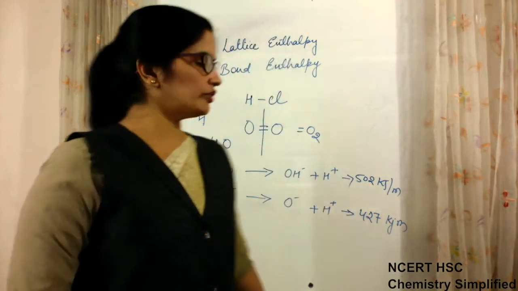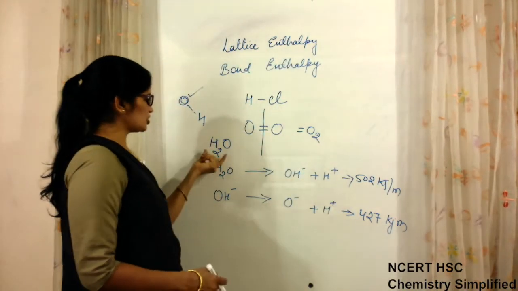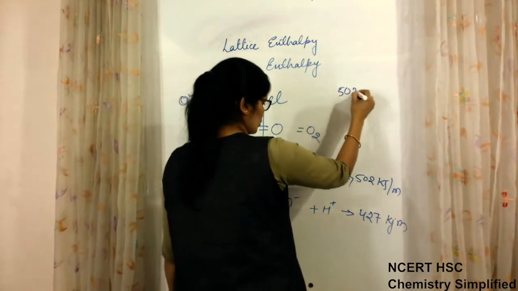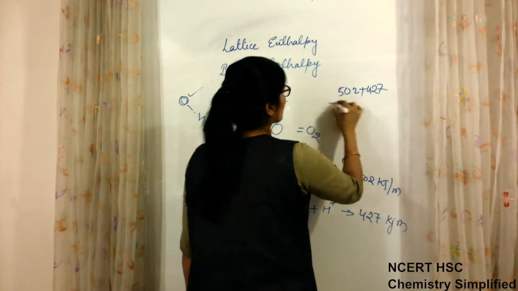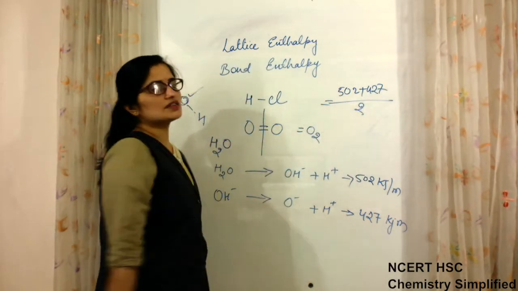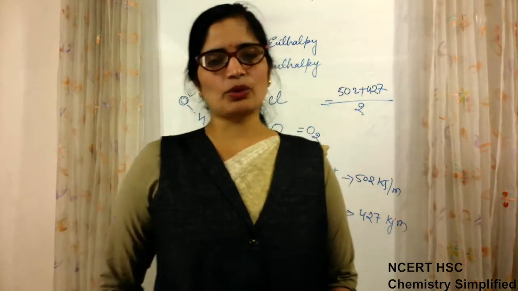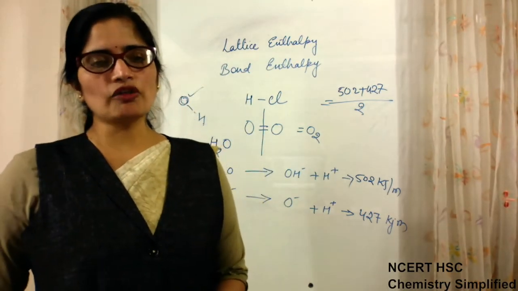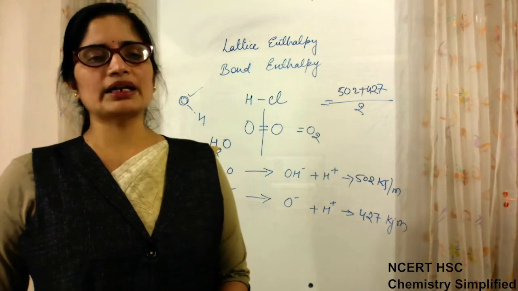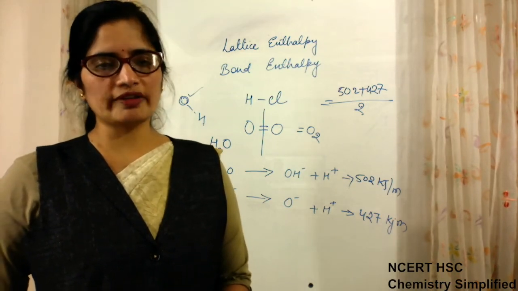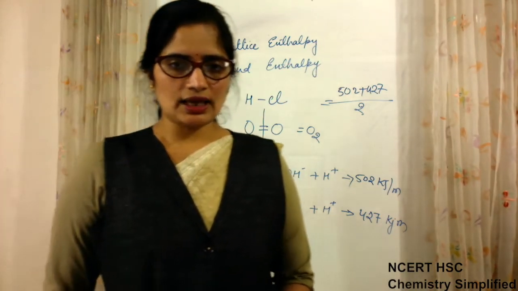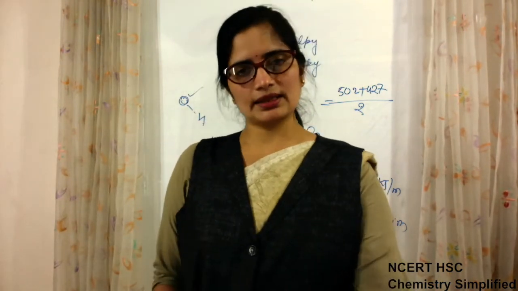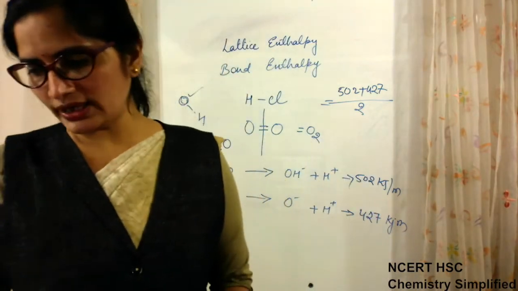Okay. So what will be the bond dissociation enthalpy of water molecule? It will be 502 plus 427 divided by 2. This will be the mean or average bond enthalpy. Okay. So in case of molecules made up of more than 2 atoms, the bond dissociation enthalpy which we consider is always average bond enthalpy, or it is also known as mean bond enthalpy.